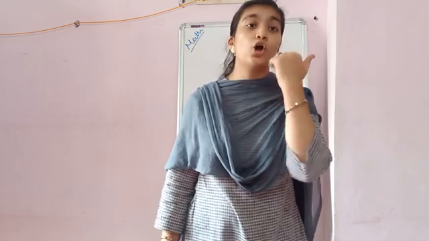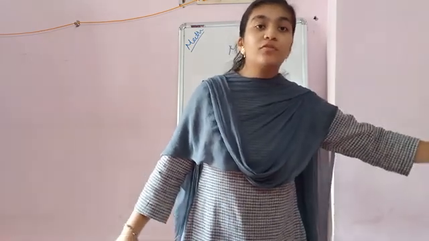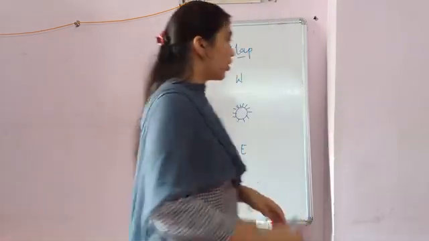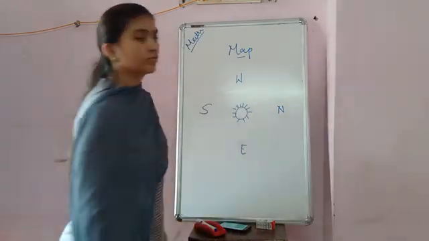For example, you have to stand on this, this is my east side, and on the backward, that is my west side. East, west. When you stand on the side of the east, your face will be toward the east, and of your both hands, the left side will be north and the right side will be your south. Left, north, right, south. So this is the north, this is the south.